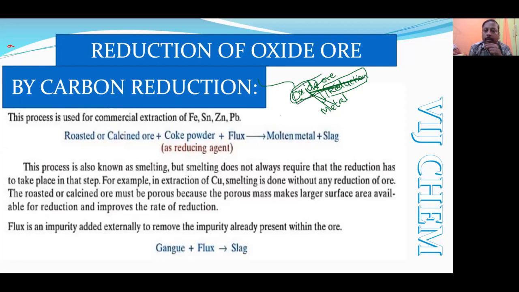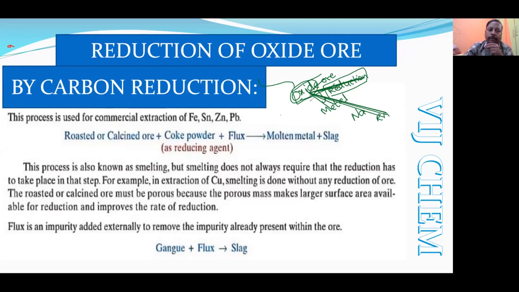Suppose it is a highly reactive metal like sodium; then it is not possible for a reducing agent to remove the electronegative element.